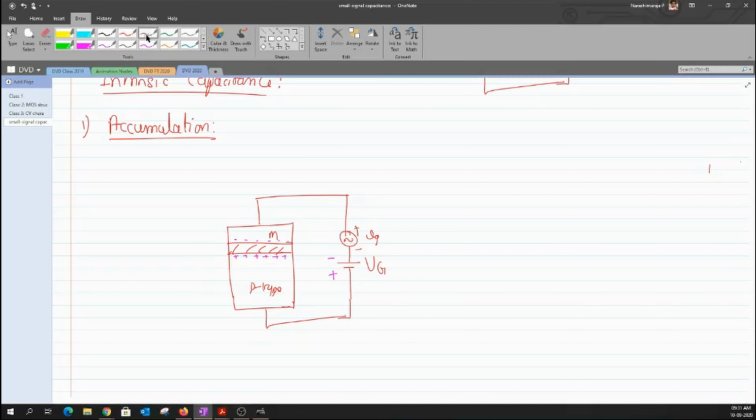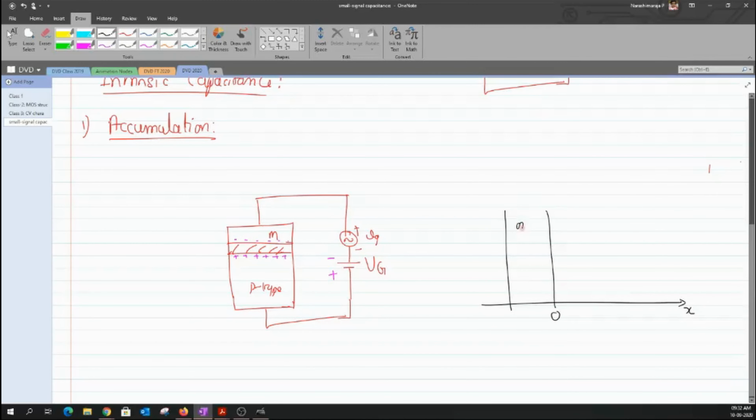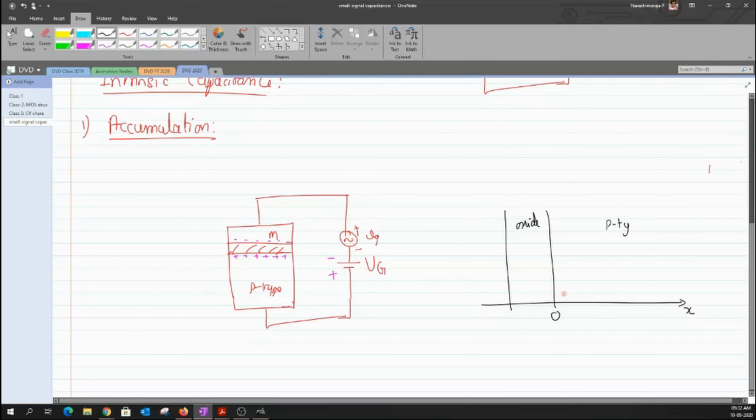Now, what I can do is that I can just plot this graph that we have been plotting from the previous class. As I said, the region that separates the oxide and this p-type semiconductor is at a value of x equal to 0. And the region that separates the metal and the oxide is at x equal to minus TOX, which is nothing but the thickness of the oxide. So it is minus TOX here. Just a kind of representation.